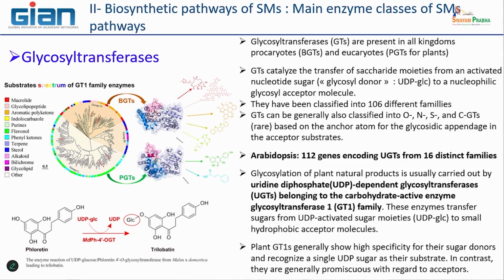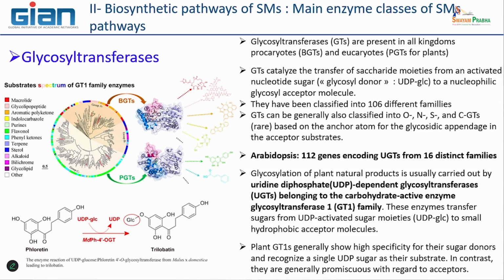So it is also another way to give some glycosidic part to the molecule. And how it functions: the glycosyltransferase enzyme has the substrate and also the donor, here for example glucose, and the donor usually is a uridine diphosphate molecule.